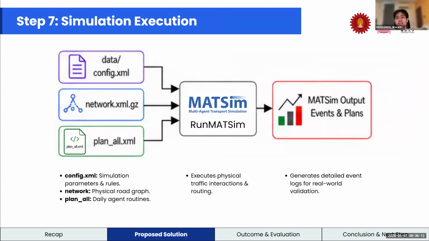And the last step, simulation execution. MATSim uses three inputs, including the config file, road network, and agent plans. It simulates traffic interaction and routing, and the output is event logs and plans for evaluation.